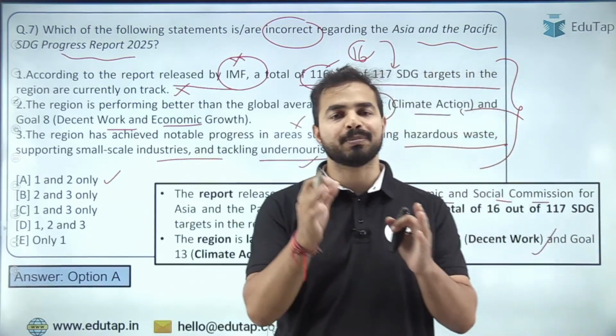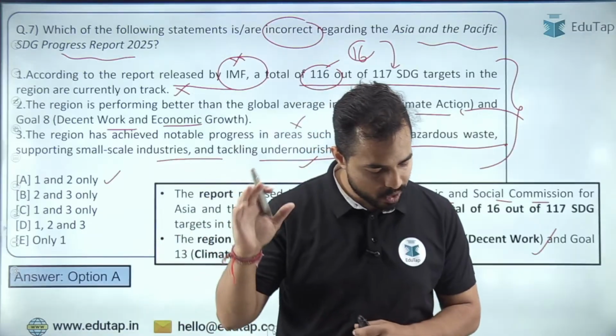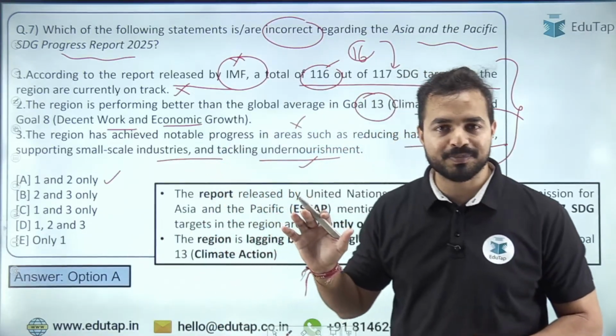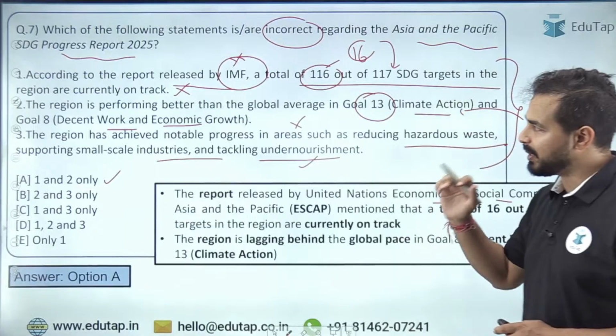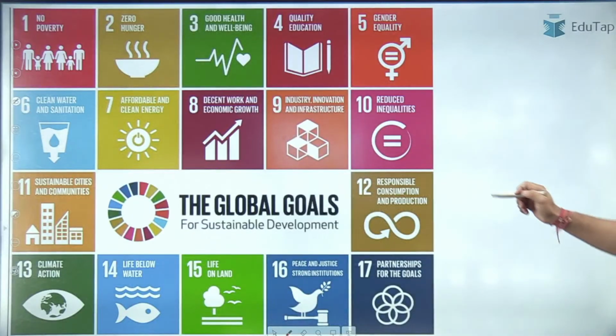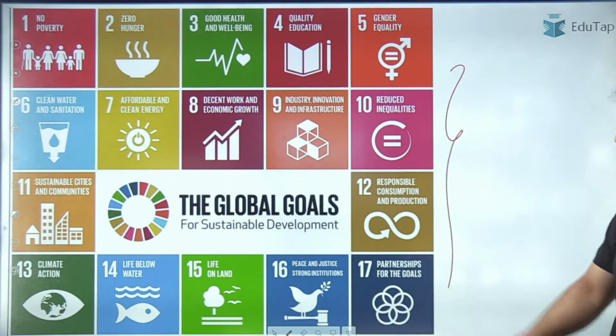That's why both statement number 1 and 2 are incorrect here. Okay, I hope everybody is clear with this part. बढ़ते हैं अगले statement पर, अगले question पर, but before that this is the complete list of sustainable development goals.